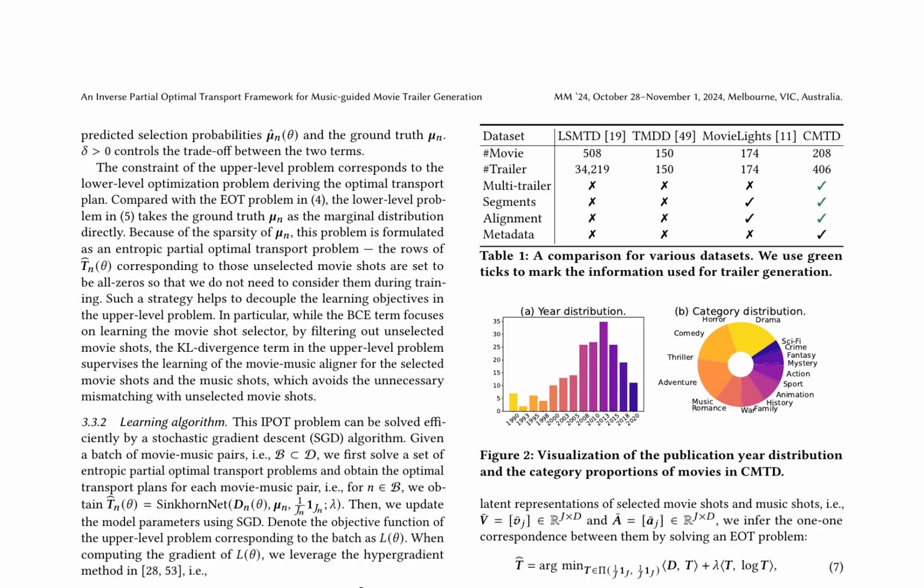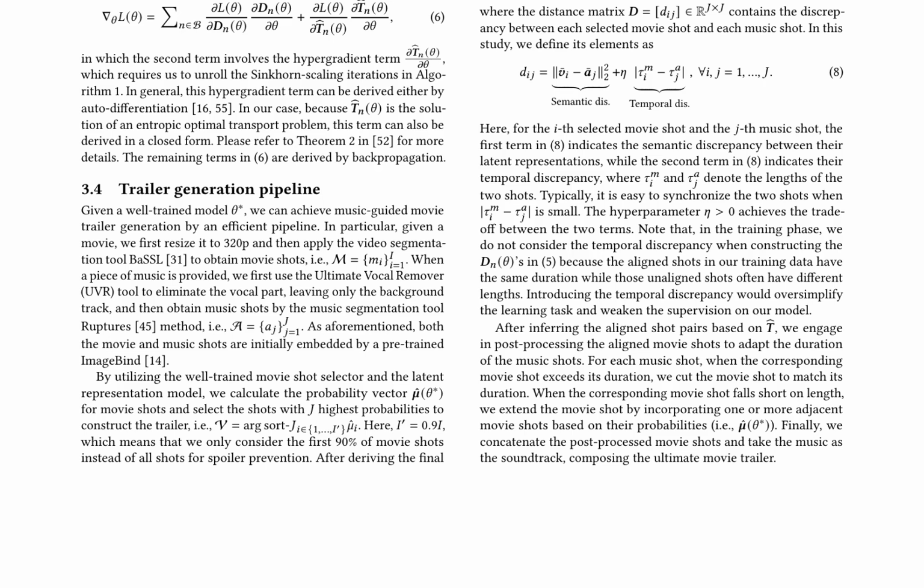The research proposes an inverse partial optimal transport (IPOT) framework for music-guided movie trailer generation. It consists of an upper-level problem for learning a movie shot selector and a lower-level problem for deriving the optimal transport plan. The lower-level problem is formulated as an entropic partial optimal transport problem. The framework is efficiently solved using a stochastic gradient descent algorithm.